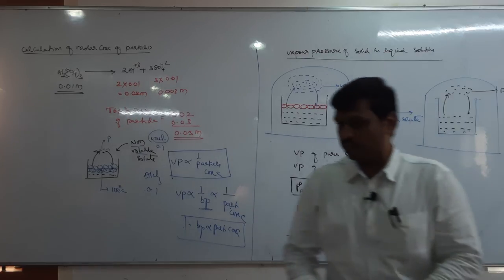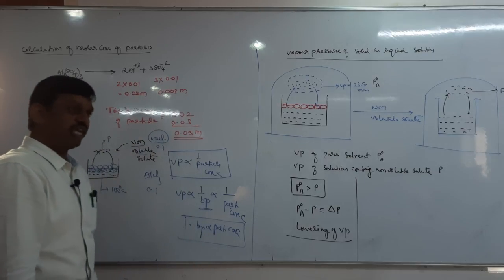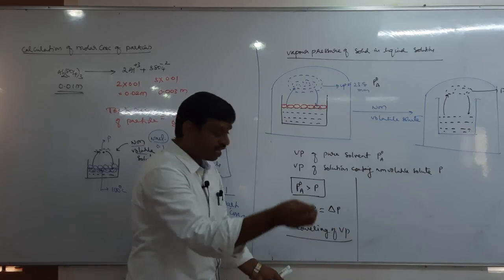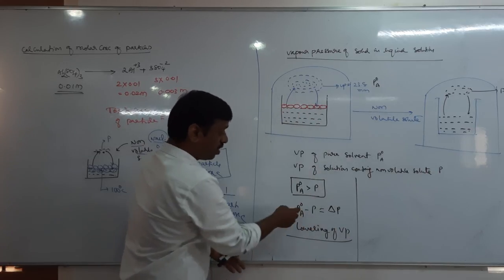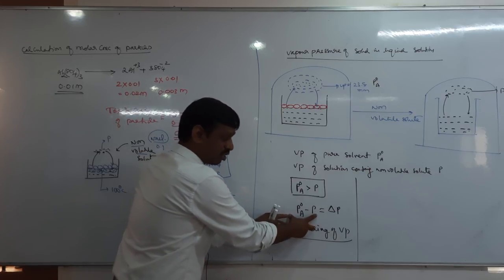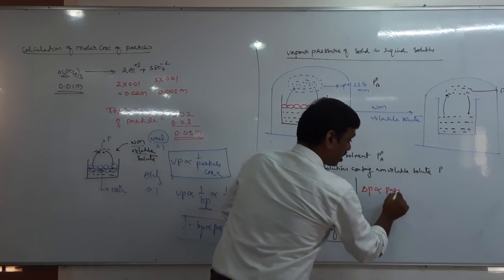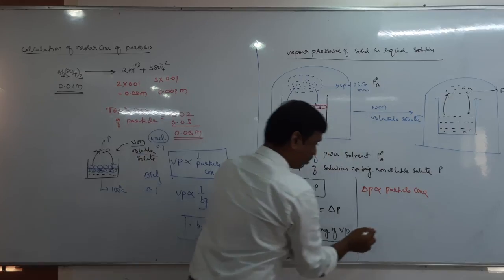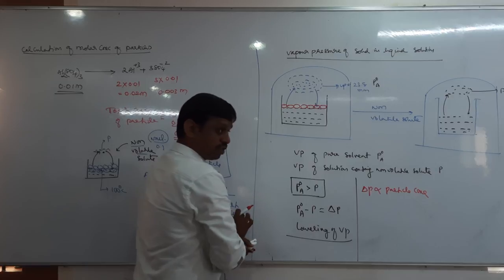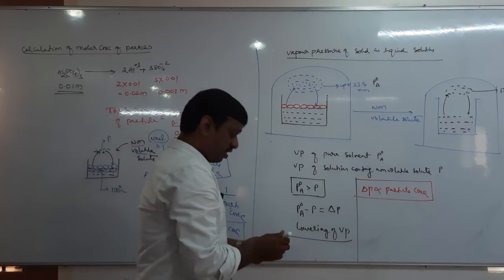This lowering of vapor pressure is also directly proportional to particle concentration, yes or no? If the particle concentration increases, then what happens? The difference is more or not? This difference also increases. So therefore, more particle concentration, more difference in the vapor pressures. Therefore, delta P is also directly proportional to particle concentration.